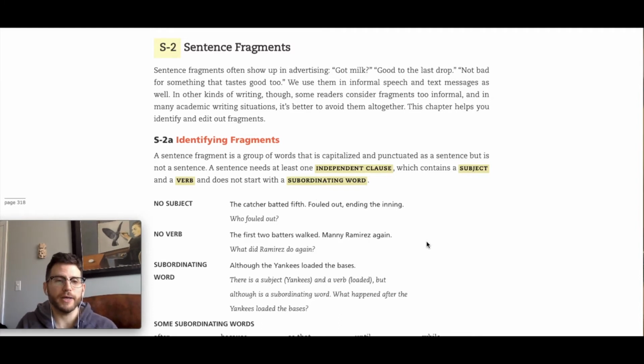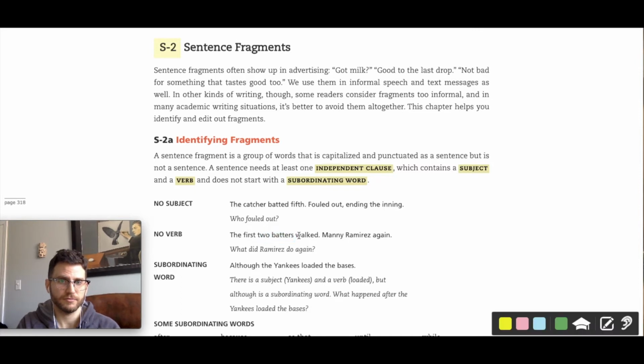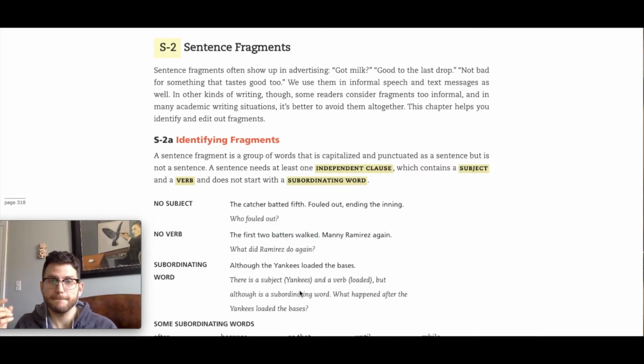The other way you make a sentence fragment is if you're missing a verb. You have a subject, but you're missing your verb. The first two batters walked: complete thought, subject, verb. Next piece there, Manny Ramirez again. It's missing a verb. I have my subject, Manny Ramirez, but he's not doing anything, right? What did Ramirez do again? It's missing its verb. And we'll talk in a second about how, once you've identified that it's a fragment, you fix it.